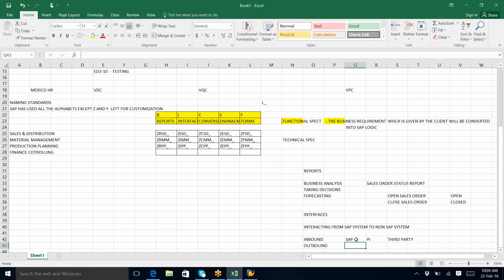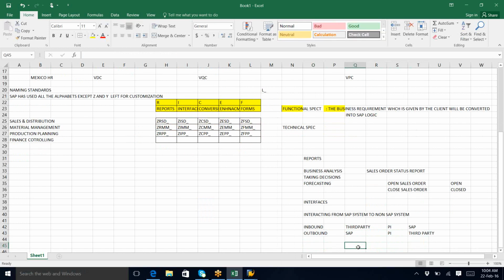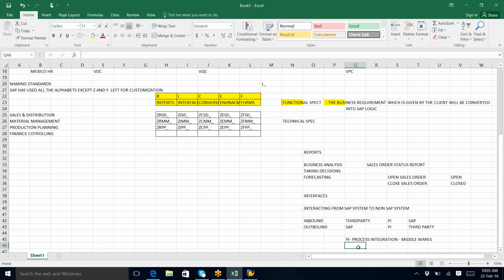Sorry, inbound means third party to PI. Third party means non-SAP. What is PI? Have you heard about PI? No. Outbound means SAP to PI, PI to third party. PI is a middleware. PI means process integration. There are jobs for PI also. Process integration is a middleware, which will monitor how the data is flowing from one SAP system to third parties.